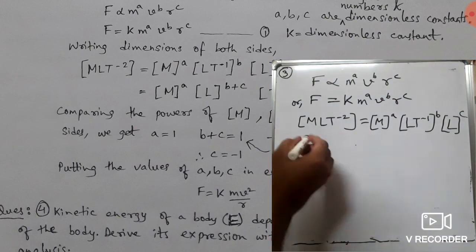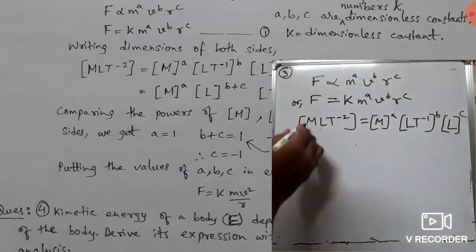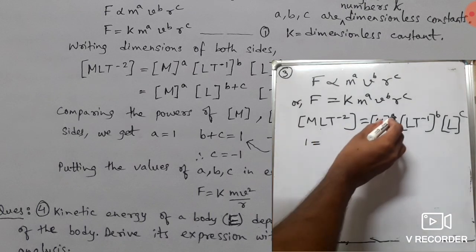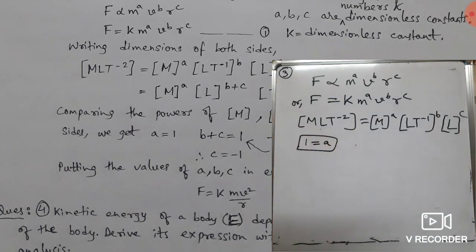So now we will compare both sides, the power of M with M, L with L and T with T. Now here the power of M is 1 and here the power of M is a. So we get the value of a equal to 1.